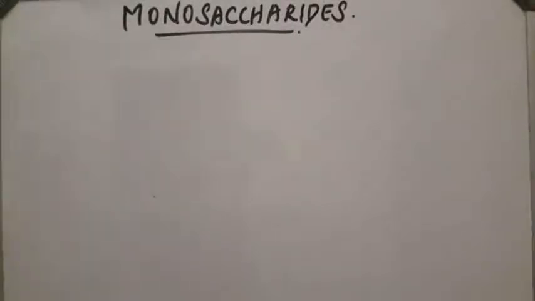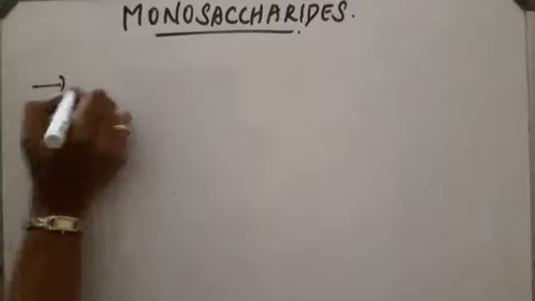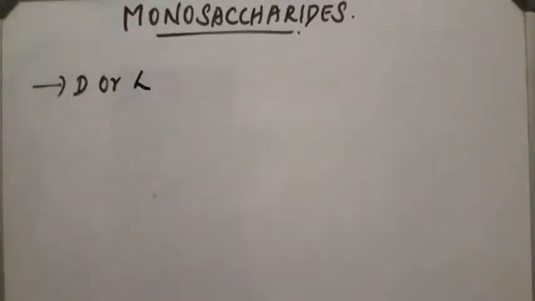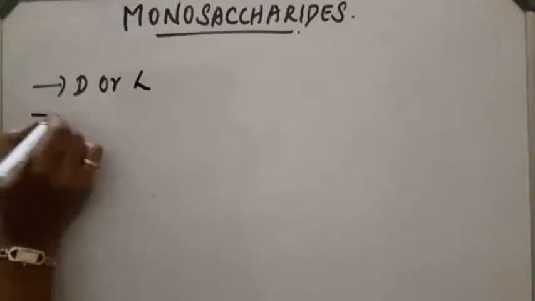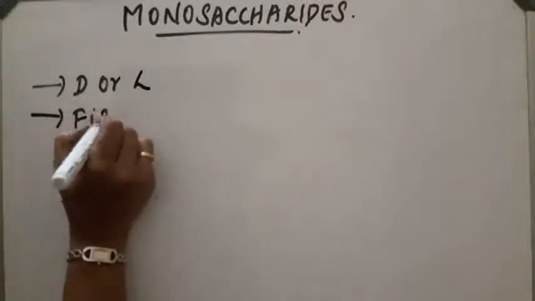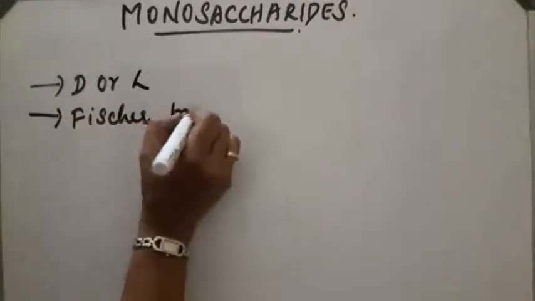Next, D and L configuration of carbohydrates or monosaccharides. D and L configuration determines the relative configuration of different optically active compounds. Writing D or L before the name of the compound denotes the relative configuration of a particular stereoisomer. Second, in carbohydrate chemistry we use the Fischer projection formula.